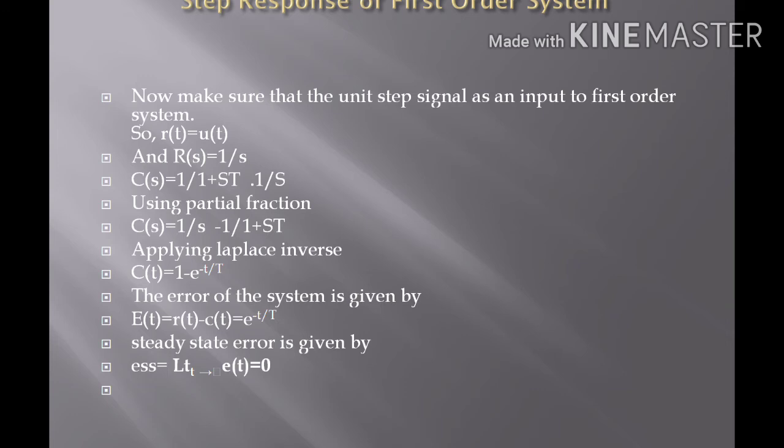We get u of t minus u of t as 0, so exponential power minus t by tau into u of t is the error signal. Steady state error is given by ESS equals limit t tends to infinity of e of t, and we get 0 as the steady state error.